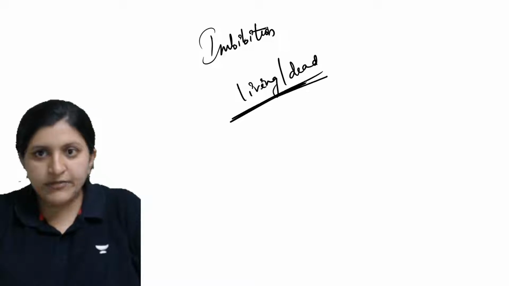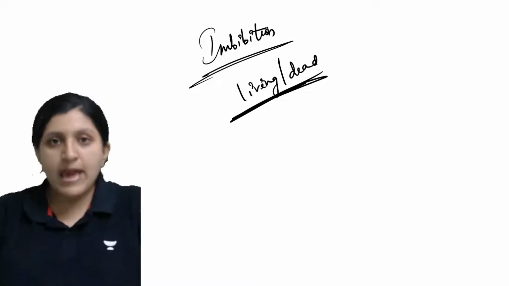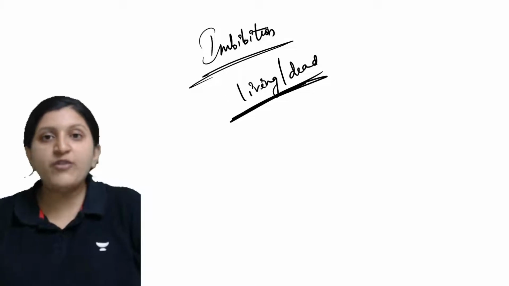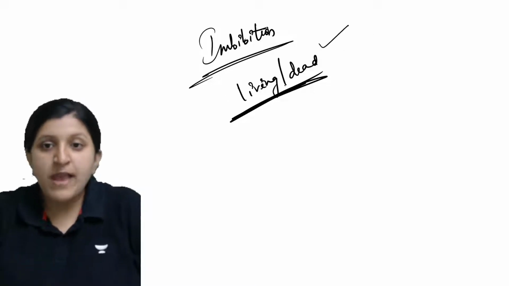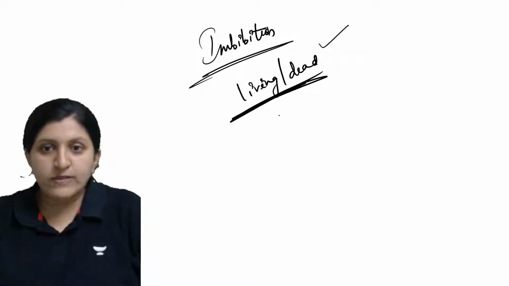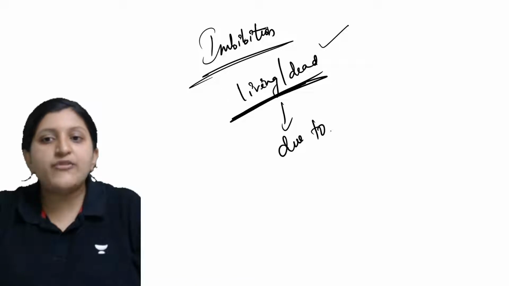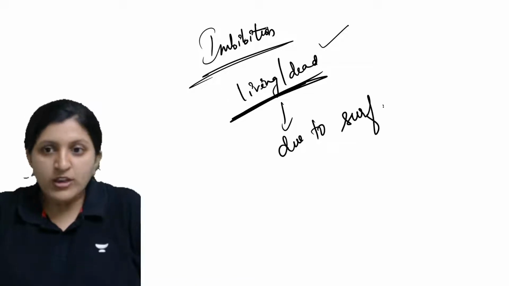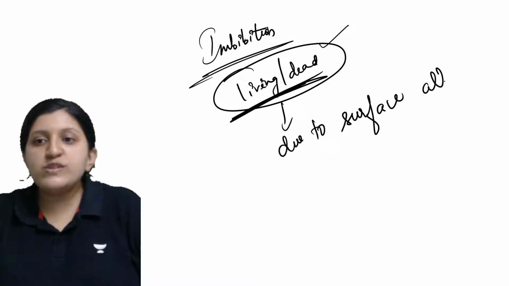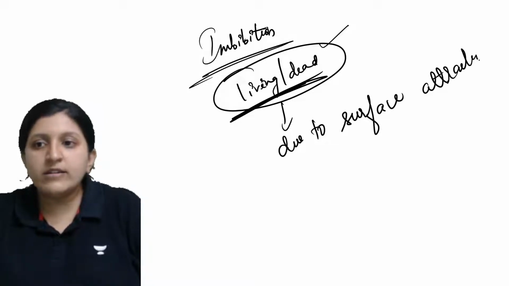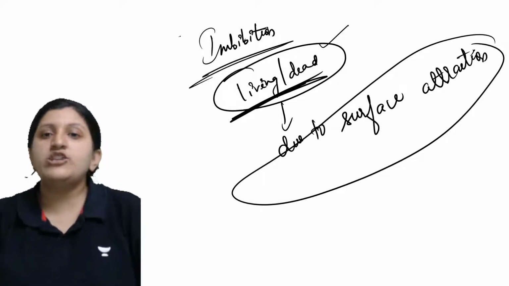These are the keywords you need to include while writing the definition: it is not only for living cells, it is associated with dead cells also, where they take in water, that is absorb water, due to surface attraction. Living or dead and due to surface attraction are the keywords to include in the definition.